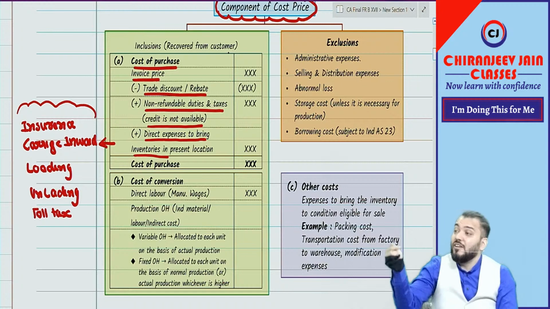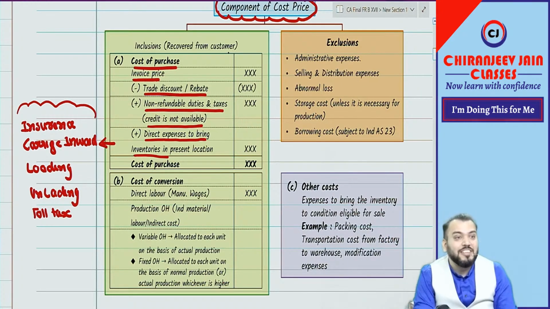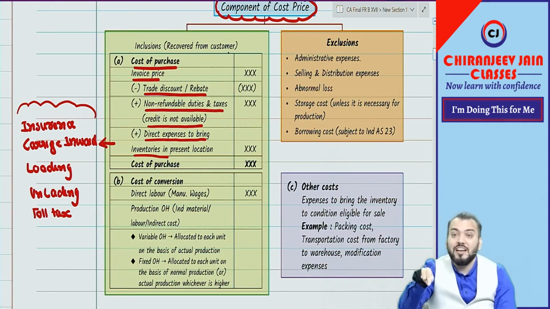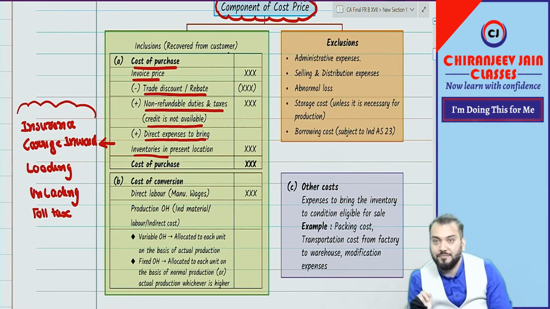Understood? It means on the transaction date we don't know about cash discount and therefore we cannot deduct it, because we need to recognize the purchase. At that time we don't know about cash discount. Therefore only trade discount will be deducted.